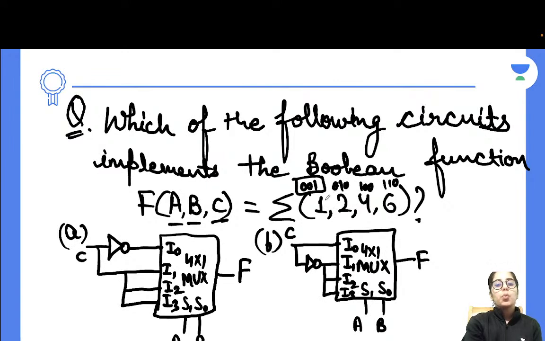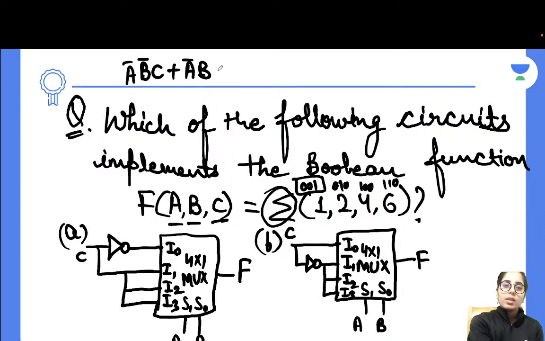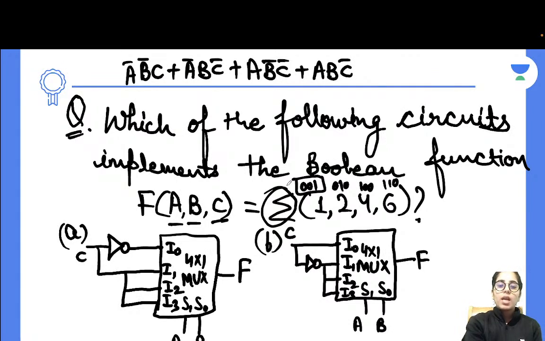Now if I want to write them in the sum of product form due to the summation sign given there, how will I write it? It's going to be A bar, B bar, C plus A bar, B, C bar plus A, B bar, C bar plus A, B, C bar, right? Now, in this case, what will happen? You can observe one thing in this expression, that the last 3 terms have the complemented part in them, which is C bar, C bar, C bar. And just the first one is non-complemented.